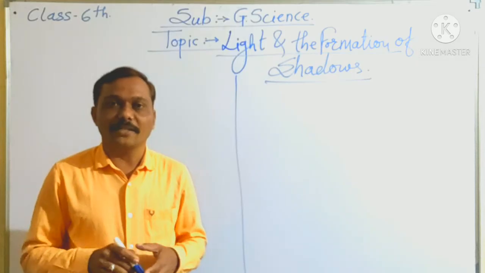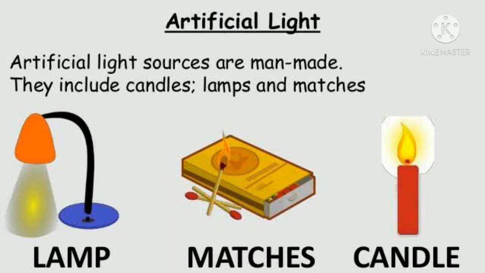But some things that we see in our surroundings, matchsticks, fire, candle, etc. emit light due to man. Torch also, electric bulb also, the light they emit is because of man. That is called an artificial source of light.